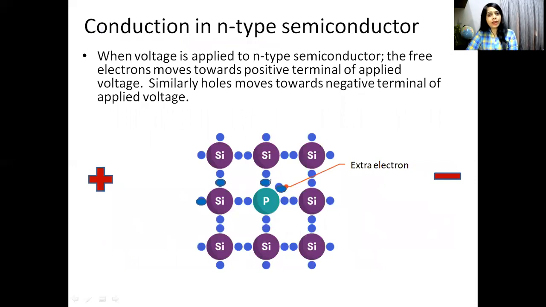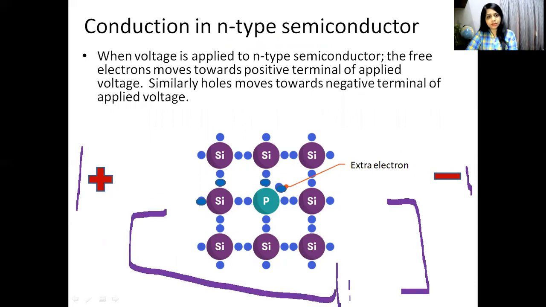Now let's see how an n-type semiconductor conducts. When voltage is applied to an n-type semiconductor, here I have shown the voltage. Suppose we have made a connection something like this, and this is the positive terminal and this is the negative terminal of the battery. So this side is negative and this side is positive. The free electron moves towards the positive terminal of the applied voltage. Similarly, holes move towards the negative terminal of the applied voltage.